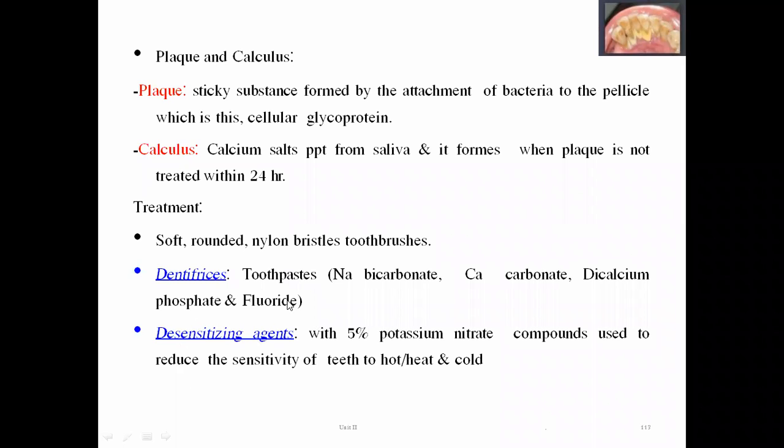Just now we have seen in the first problem, that is dental caries, that dental caries must be treated with the help of fluoride. For that, the marketed formulation or marketed compound is sodium fluoride. Then to treat plaque and calculus, we are going to use a second category of compounds.